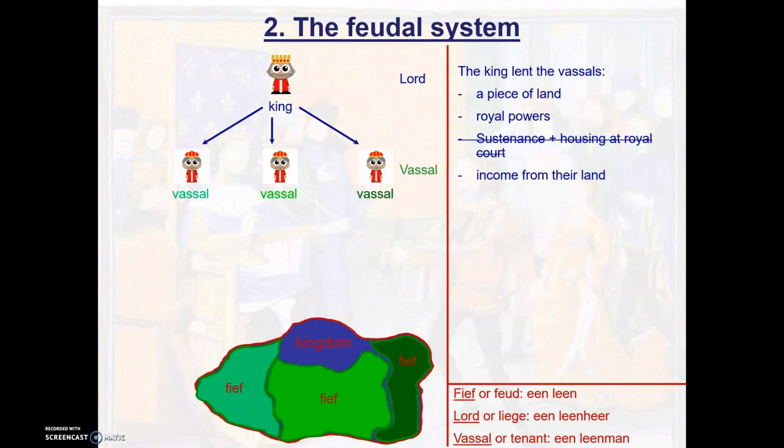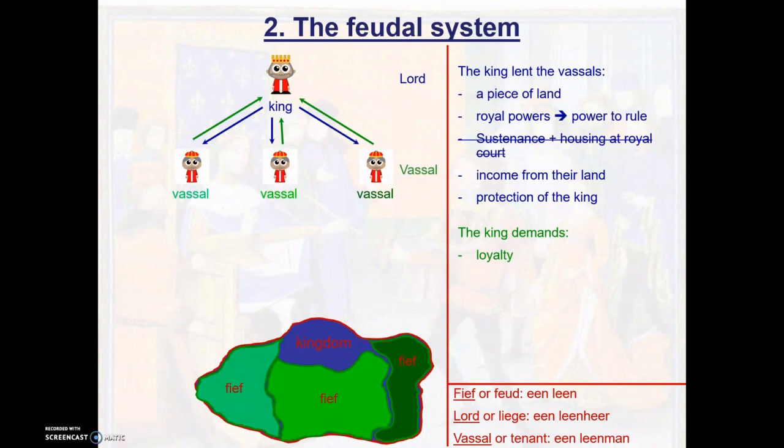Very important though, the king lends the piece of land, so the vassal doesn't own it for eternity. This means that when the vassal dies, is not loyal, or fails to carry out his duties, the land goes back to the king. In addition to the land, the vassals received the power to rule and the protection of the king. When a fief was in danger, the king will come with an army and help the vassal. In return of these favors, the king demands loyalty, counsel, taxes, and military support. So when the king calls to arms, the vassal must deliver men and go and fight for the king.